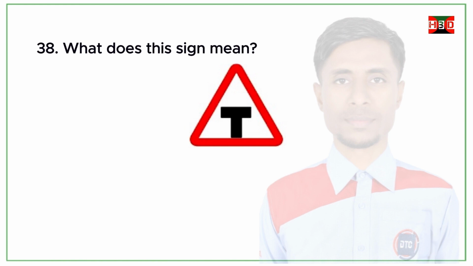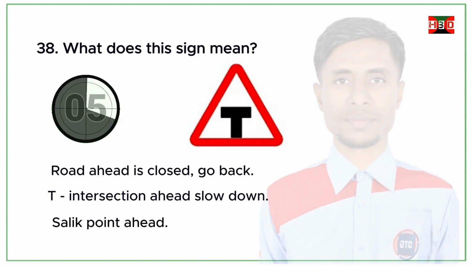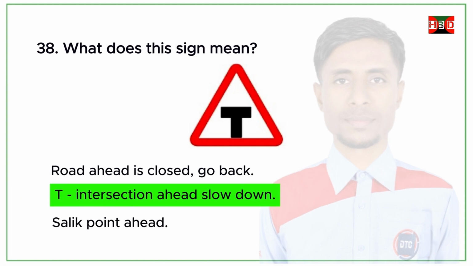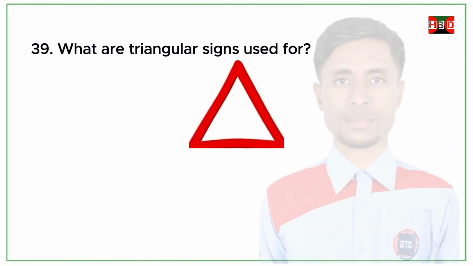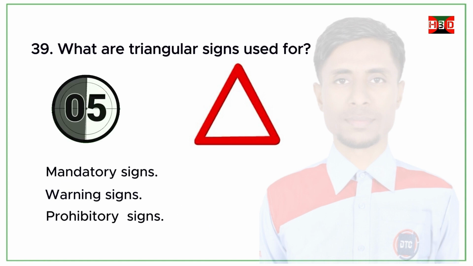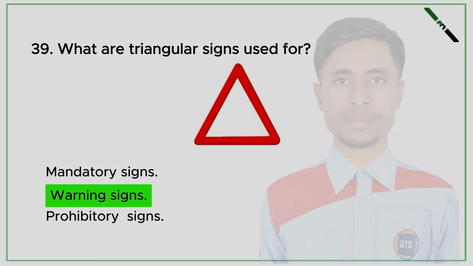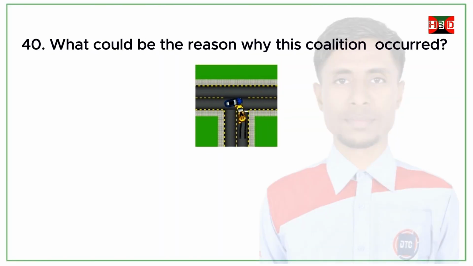What does this sign mean? Road ahead is closed. Go back. T intersection ahead, slow down. Slip road ahead. Correct answer. T intersection ahead, slow down. What are triangular signs used for? Mandatory signs, warning signs, prohibitory signs. Correct answer. Warning signs.